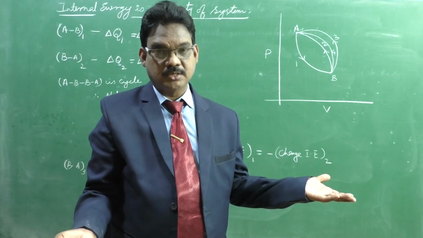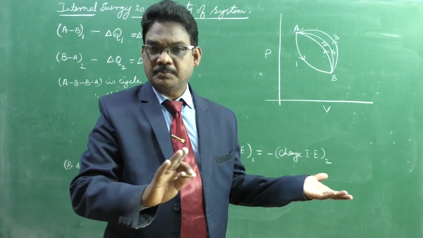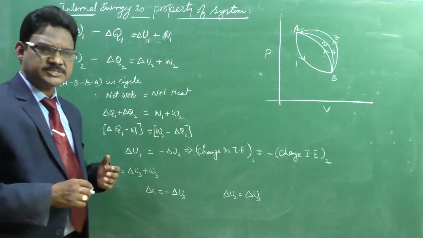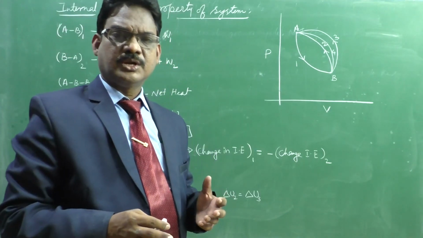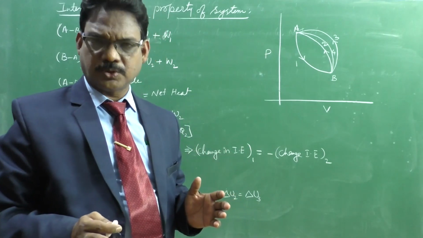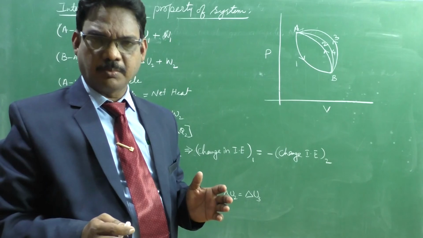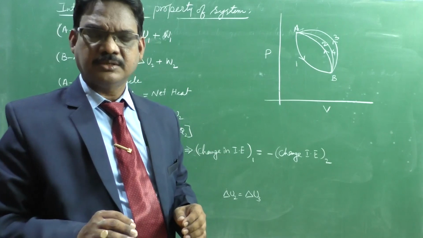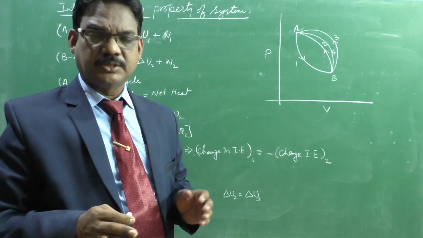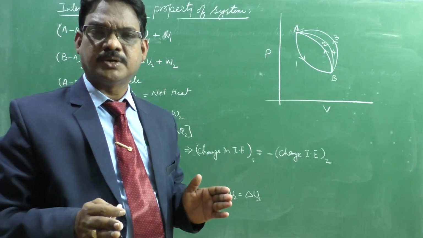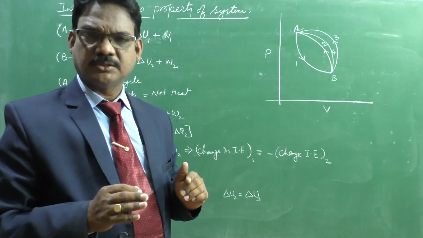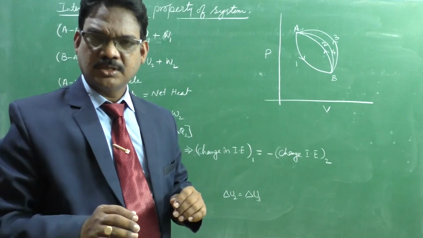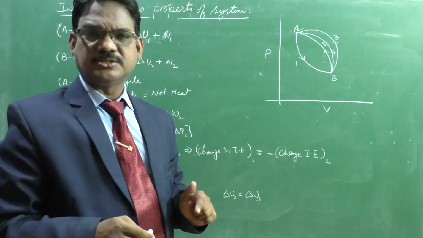What it says: the change in internal energy will not depend on the process, but it depends on the end points. The change in internal energy does not depend on the type of process between two states, but it depends on the condition of the end states. In other words, the change in internal energy will not depend on the path. It depends on the states, that is, the end points. In other words, the change in internal energy is a point function.